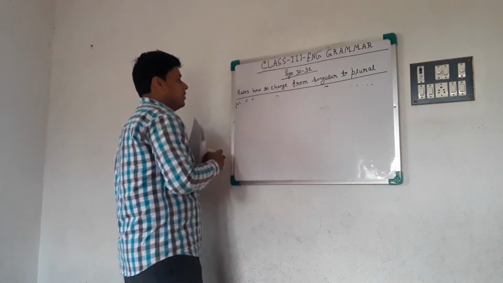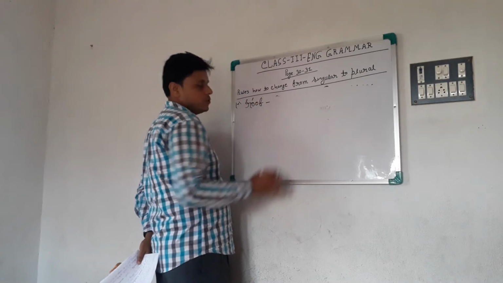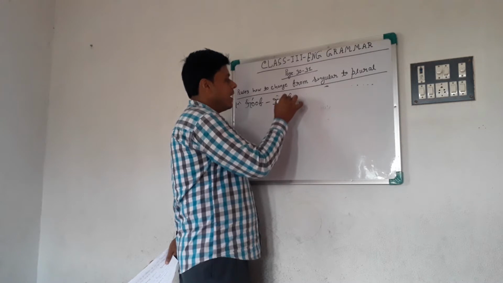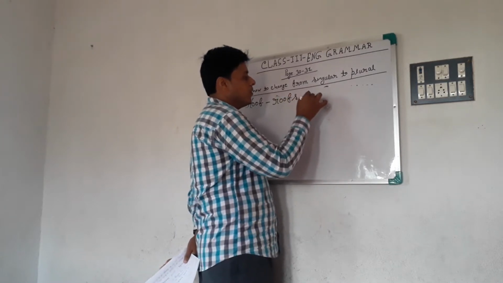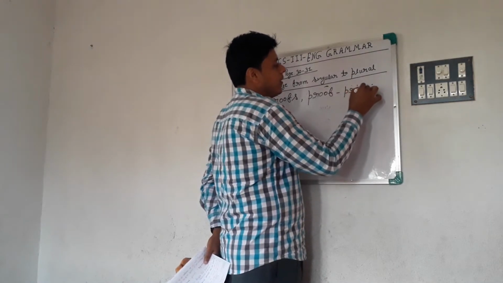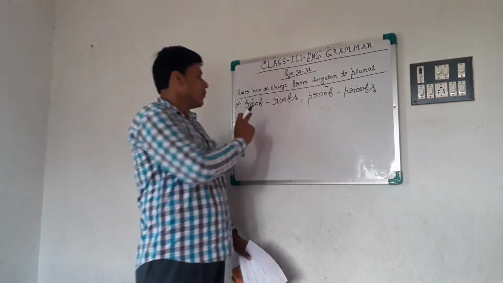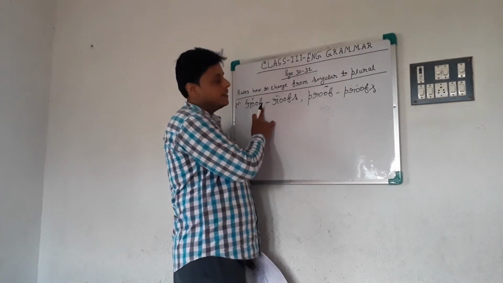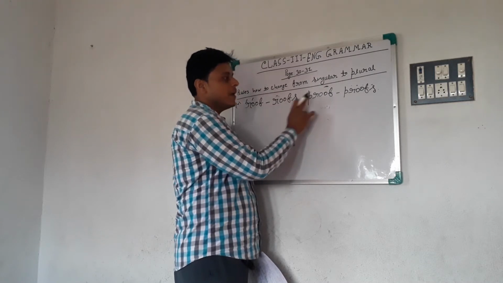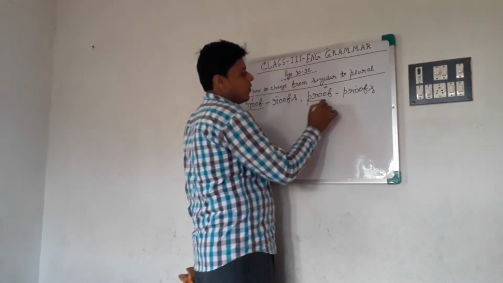Like the first example, roof. Do you know what is the plural form? Roofs. Proof, proofs. In some cases, some words end with f, but they do not take ves. We just add s to make them plural. Is that clear? You have to remember words like roof.